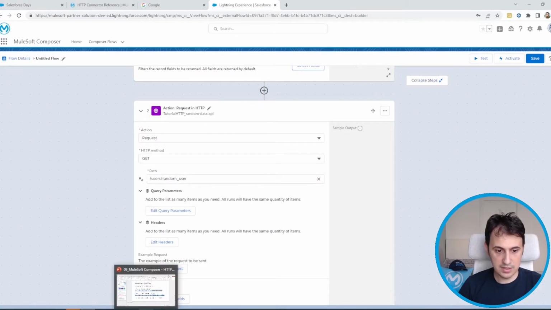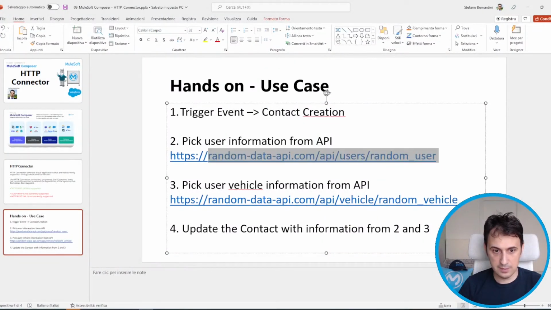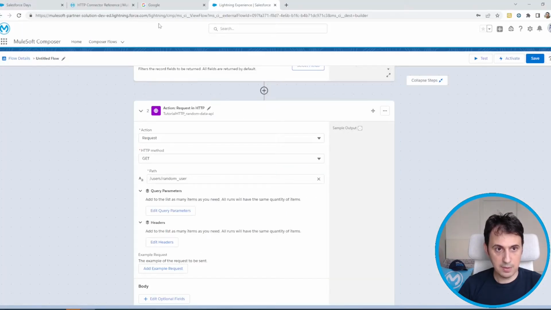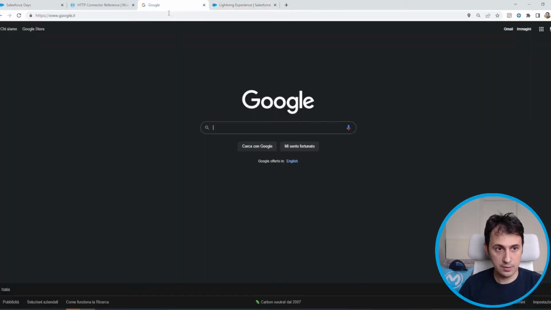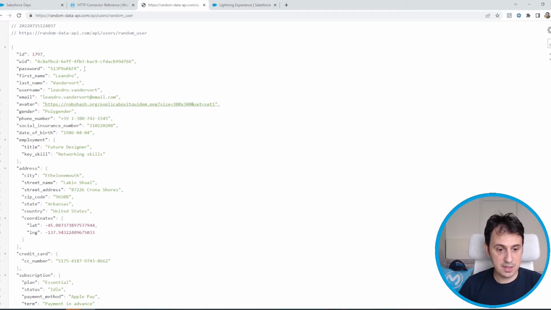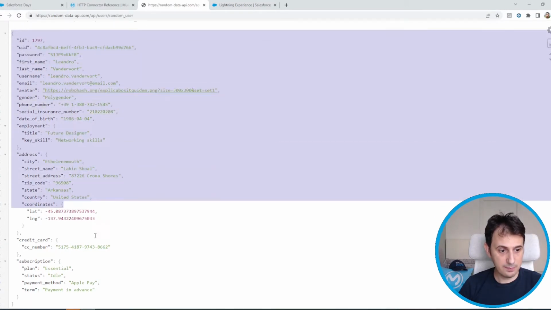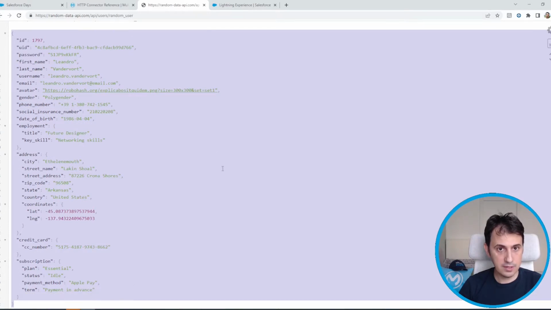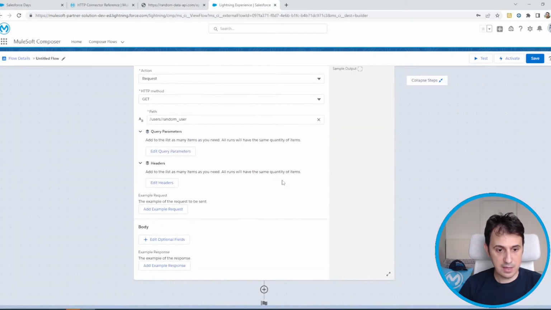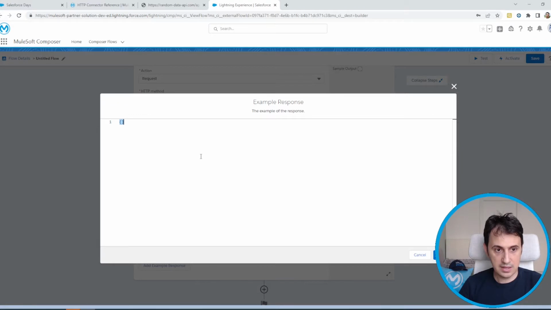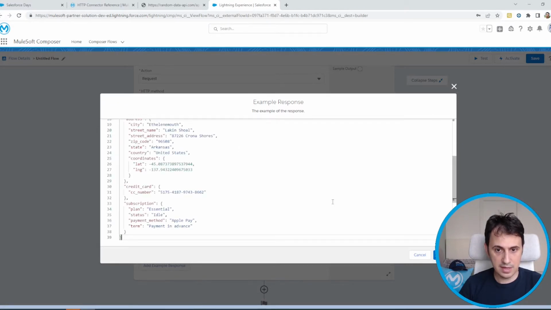Let's check the output of this first API. Okay, I simply put it here in Chrome. Okay, this is the output of this API. Okay, so I simply take the output and place it in the example response. So I simply click add example response, and I copy and paste the output. Okay.